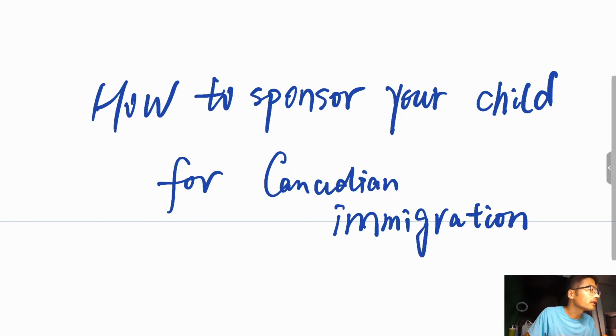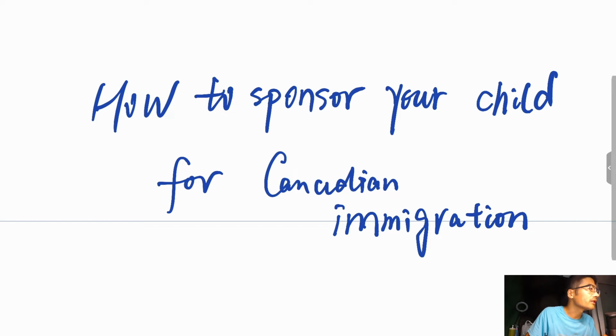If a child is over the age of 22, they may qualify as dependent as long as they have a physical or mental condition that prevents them from being able to support themselves and have depended on their parents for financial support since before the age of 22.